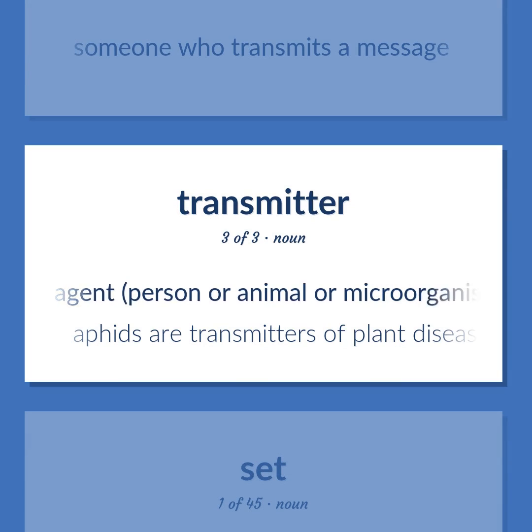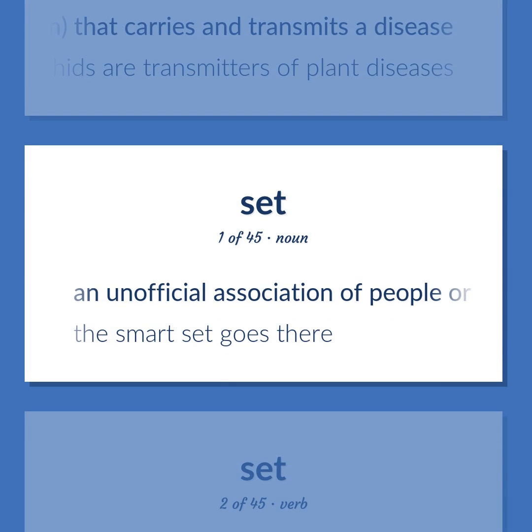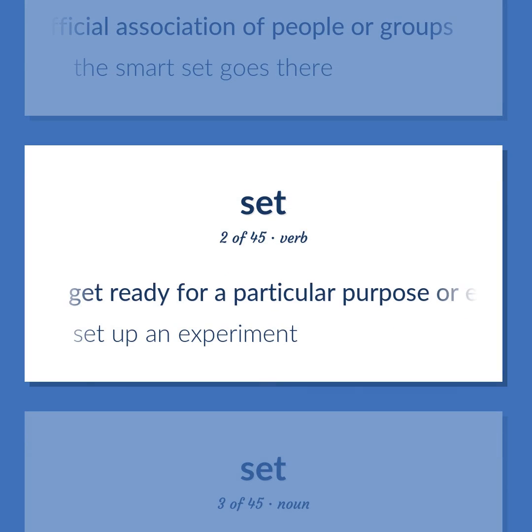Any agent, person or animal or microorganism that carries and transmits a disease. Aphids are transmitters of plant diseases. An unofficial association of people or groups. The smart set goes there. Get ready for a particular purpose or event. Set up an experiment.